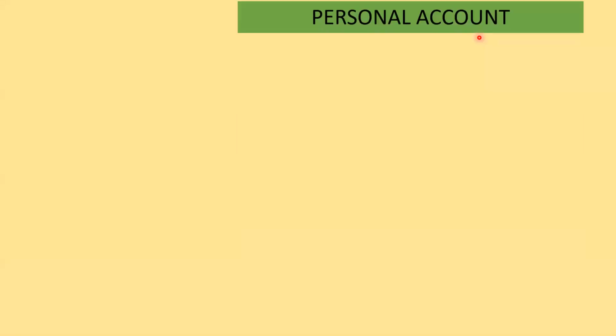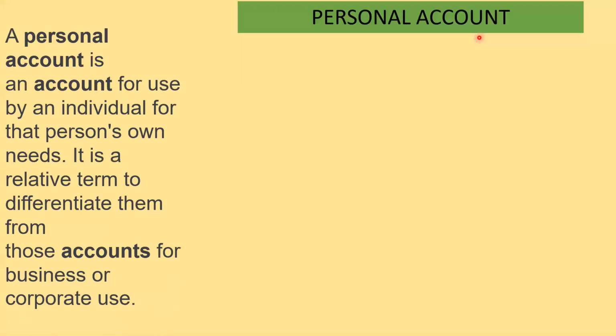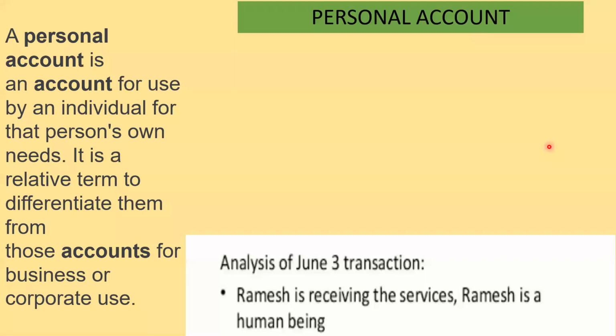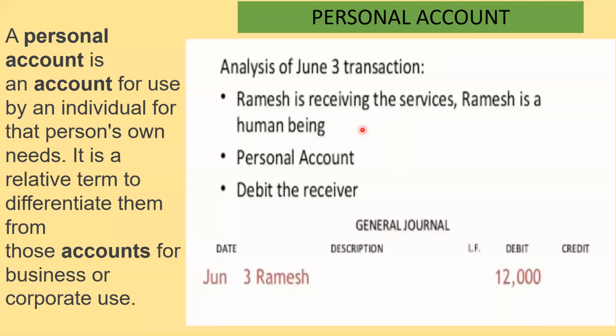Now let us see personal account. You know already, we have seen this. This is for a person, right? Now we will see the analysis of the June 3 transaction. That means on June 3rd, think that Ramesh is your friend. Ramesh has done a transaction on June 3rd.